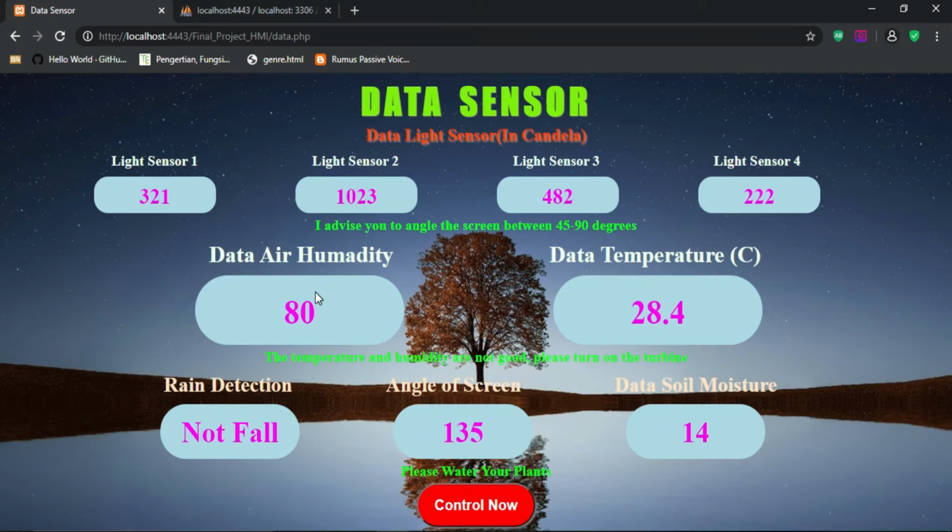Next, we can see the air humidity data of 80 and the environment temperature data of 28.4 degrees Celsius. And we are also warned that things are not good: immediately turn on the turbine to reduce the heat of the air.